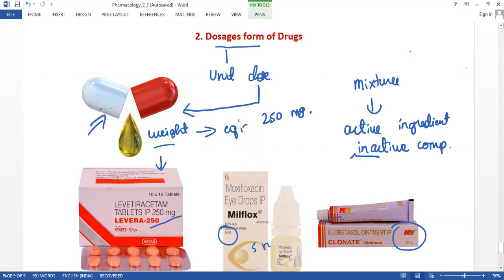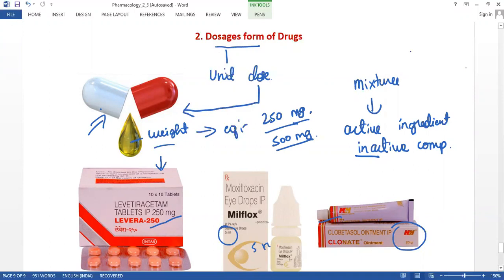This is the weight amount, the content in the drug: 250 mg, or it may be more, 500 mg. The 500 mg specifies the strength of the tablet, and 250 is lesser than 500. It has very little content compared to 500.